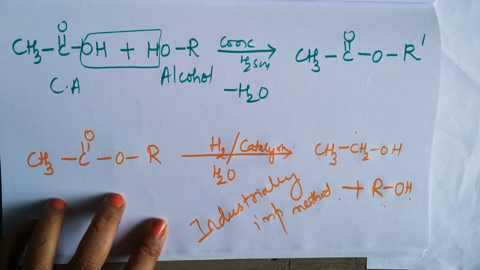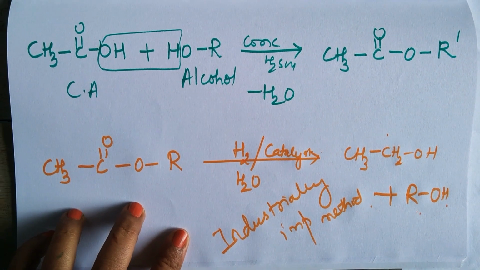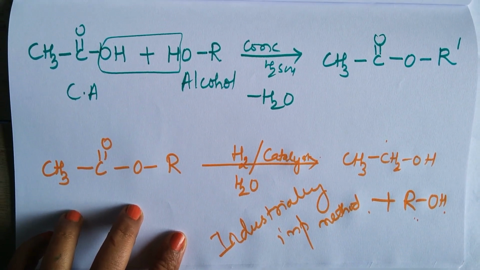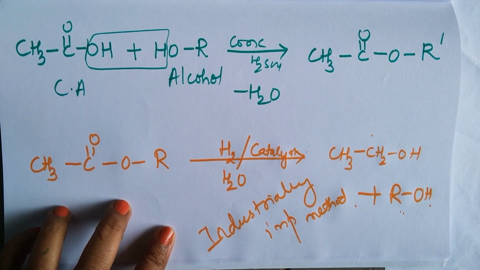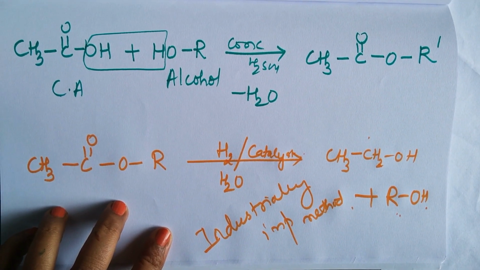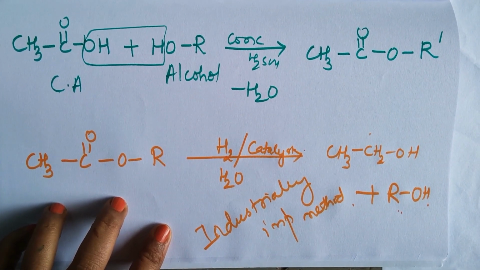So we can prepare alcohols from carbonyl compounds by 2 methods. One is reduction, the other one is using Grignard's reagent. In the next video, we will be looking into how we can obtain alcohols from alkenes. Thank you.